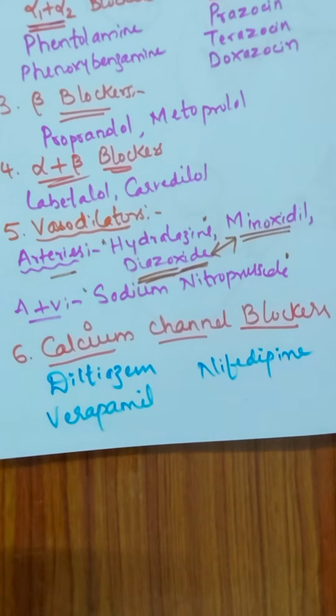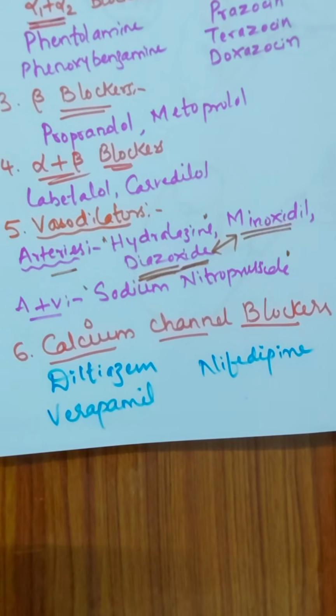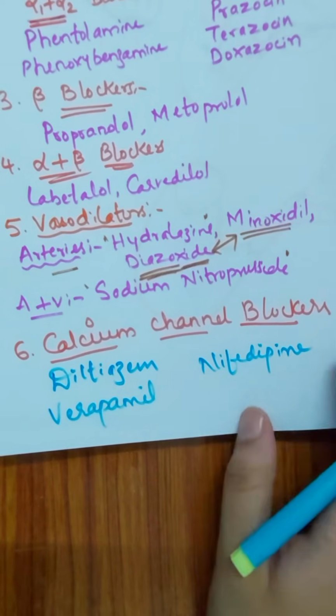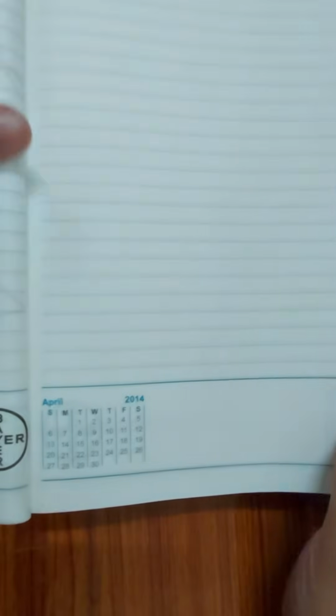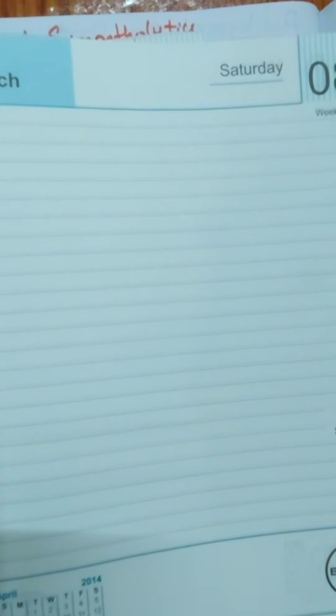We'll check out all these drugs, plus the mechanism of action of these calcium channel blockers. These drugs mainly block the L type calcium channels, and these L type calcium channels are mainly found on the heart as well as on the blood vessels.